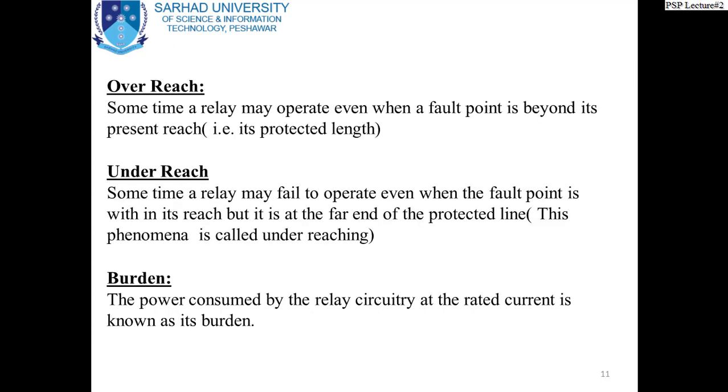So when the fault occurs in that 10 kilometers, that relay has to operate. This is the zone or the reach of that particular relay. Sometimes due to some fault, when the fault occurs even beyond 10 kilometers, that relay reacts. This type of problem disturbs its operation, that whenever a fault occurs even beyond 10 kilometers, that relay operates. So this is called the overreaching problem.